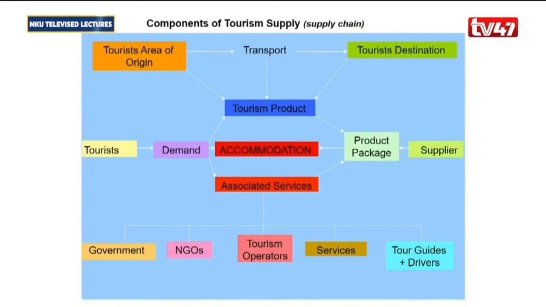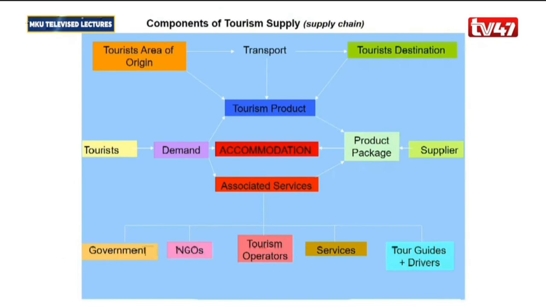In that case, we put this module here, the conceptual framework, to try to demonstrate what we are talking about. Now, these are components of the tourism supply, what we call the supply chain. Within this supply chain, we have the tourist area of origin and where they are heading to, the destination. And they'll need transportation to be able to get there.